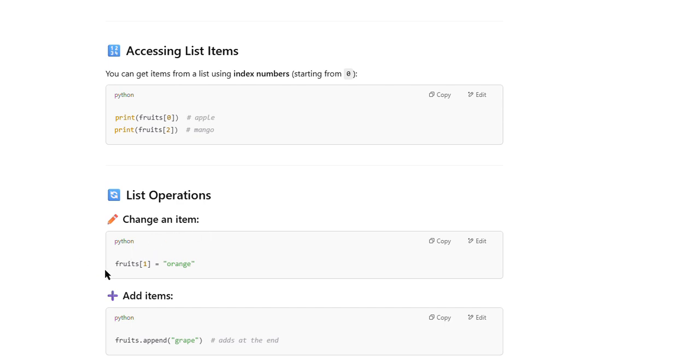We can change an item by assigning an element by index, fruits of 1 equal to orange. We can change, right? Also add items. If you want to add an extra item to the list, you can use the function called append. Let's see in the example.